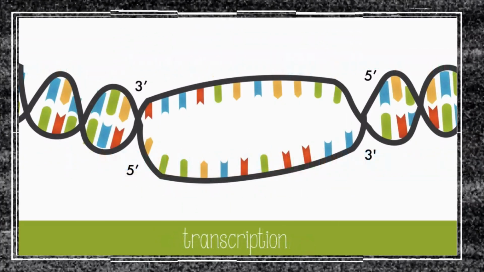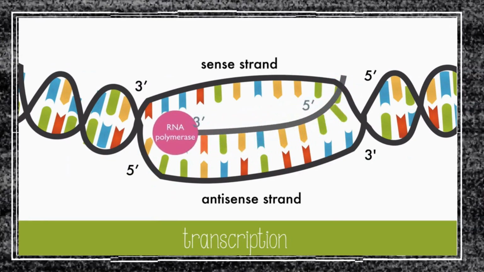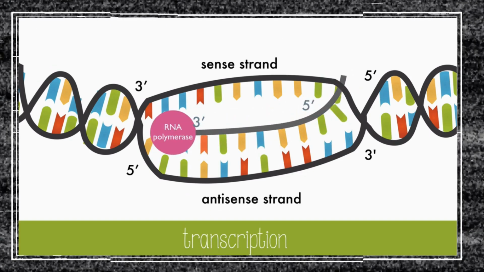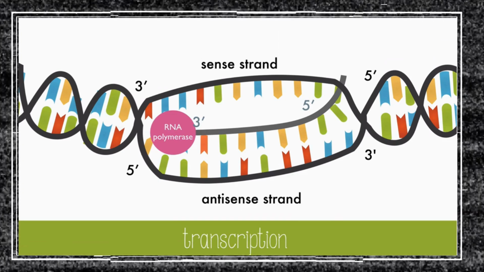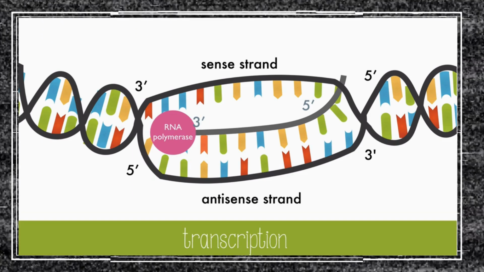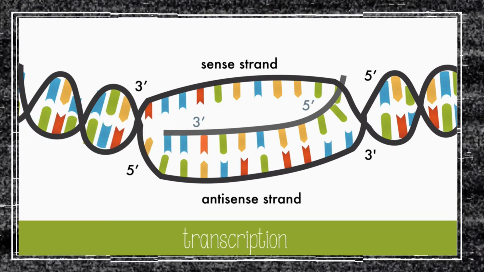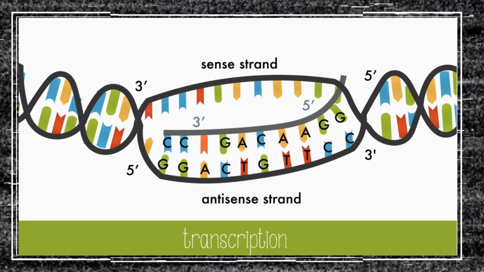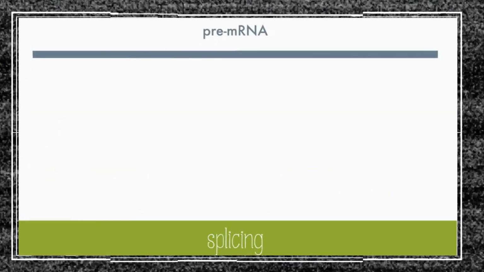Transcription begins at the promoter on the antisense strand. The RNA forms in the 5' to 3' direction, reading the antisense strand in the 3' to 5' direction. RNA polymerase binds to the promoter, unzips DNA by breaking the hydrogen bonds, and covalently joins the RNA nucleotides together. Base pairing between DNA and RNA is still between C and G, A and T, but on the mRNA strand, uracil replaces thymine. When messenger RNA is formed in prokaryotes, it's immediately ready for translation.